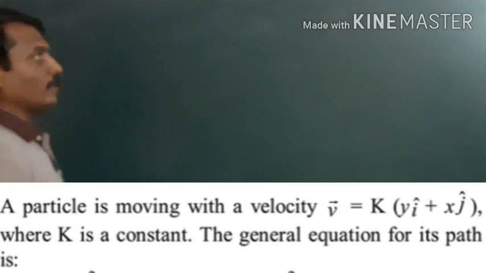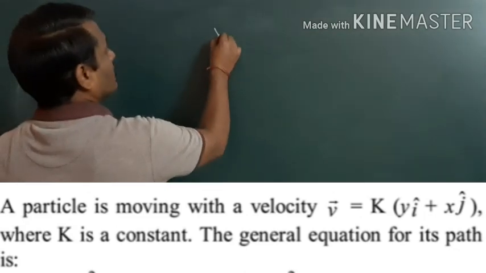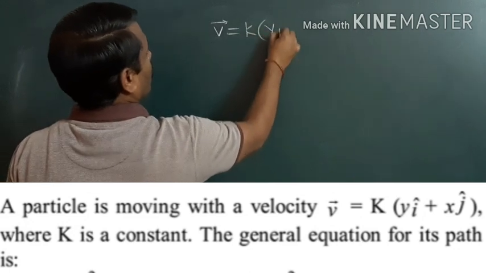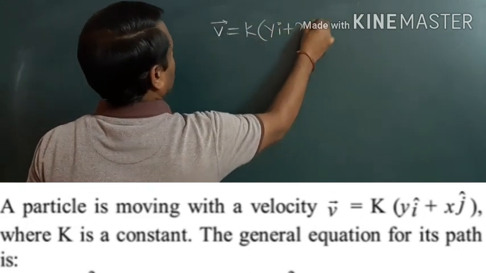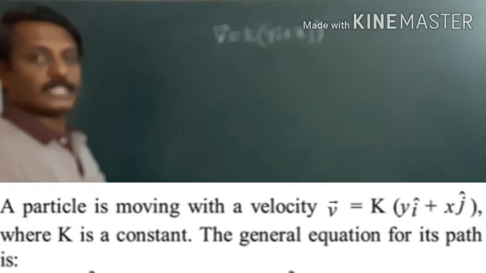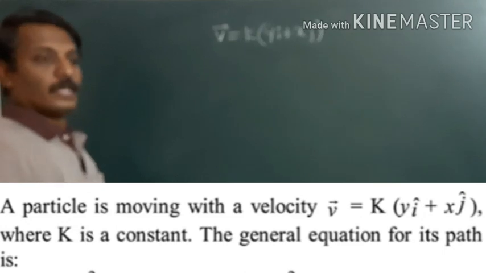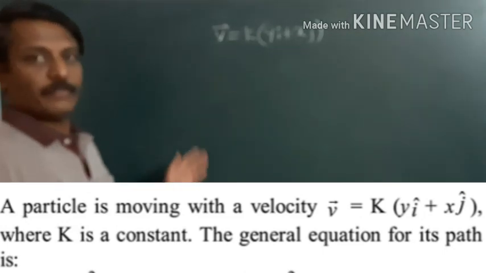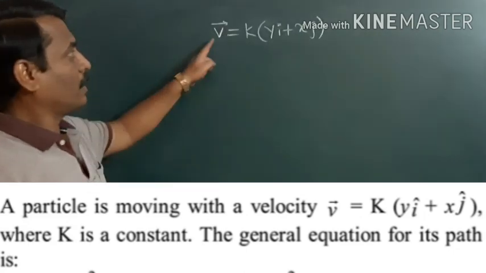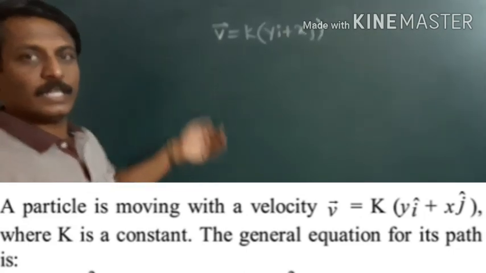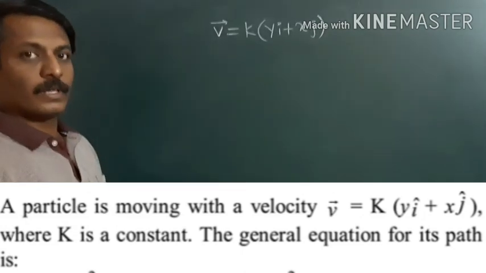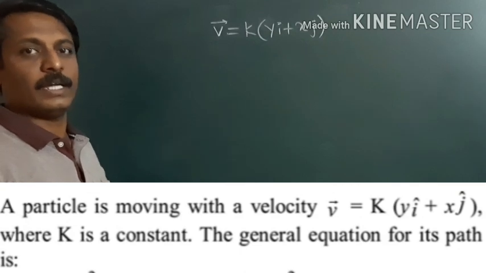Here, the velocity of the projectile is given as v is equal to k yi plus xj. We have to find the equation for the trajectory of this projectile. The equation of a trajectory will be in terms of displacement or in terms of position. But here velocity is given. From velocity we have to obtain displacement. So from velocity we can obtain displacement by doing integration.